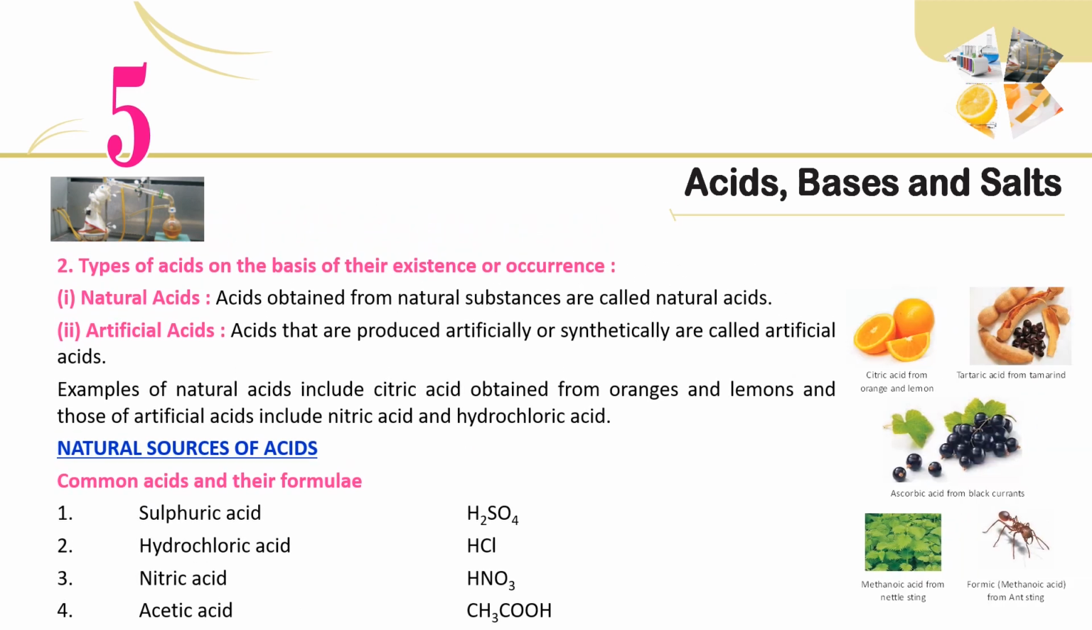2. Types of acids on the basis of their existence or occurrence. 1. Natural acids. Acids obtained from natural substances are called natural acids. 2. Artificial acids. Acids that are produced artificially or synthetically are called artificial acids. Examples of natural acids include citric acid obtained from oranges and lemons, and those of artificial acids include nitric acid and hydrochloric acid.